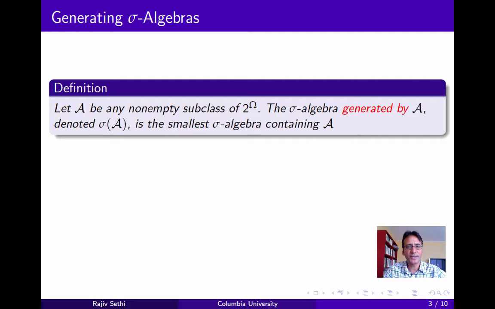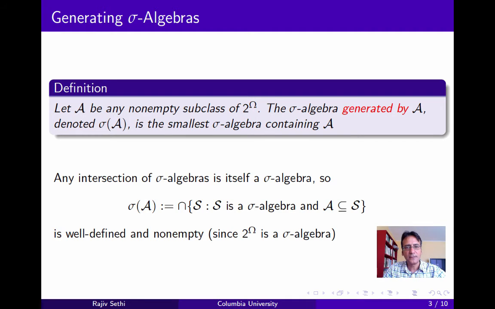Suppose we have some sample space omega, and let A be any collection of subsets of omega. We say that the sigma algebra generated by A, denoted sigma of A, is the smallest sigma algebra that contains this collection of sets. Now, to see that sigma of A is in fact well defined and non-empty, note that the collection of all subsets of omega is a sigma algebra, and any intersection of sigma algebras is itself a sigma algebra. So we can define sigma of A as the intersection of all sigma algebras that contain the collection A.